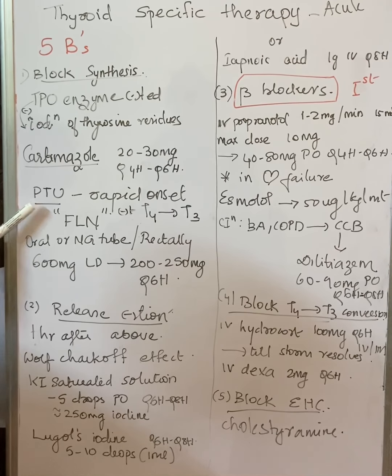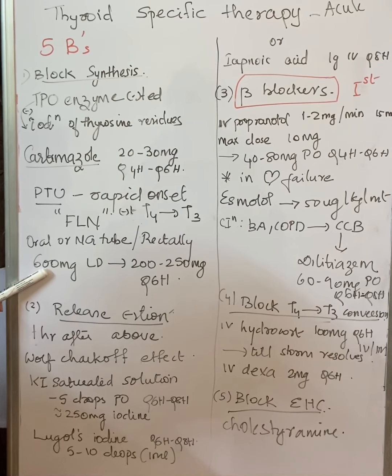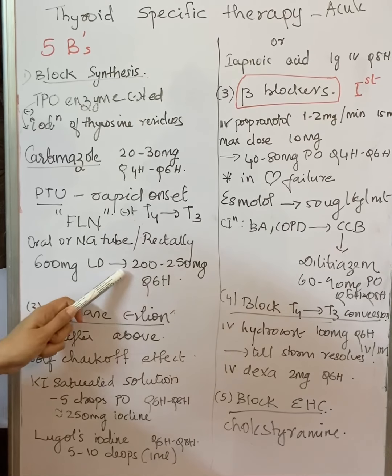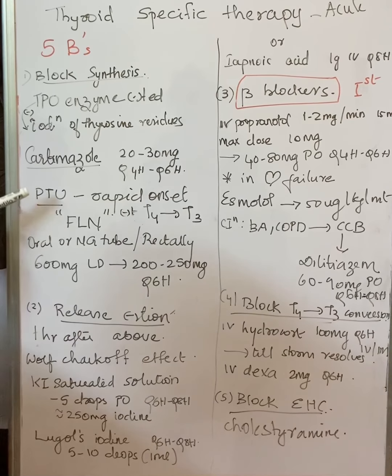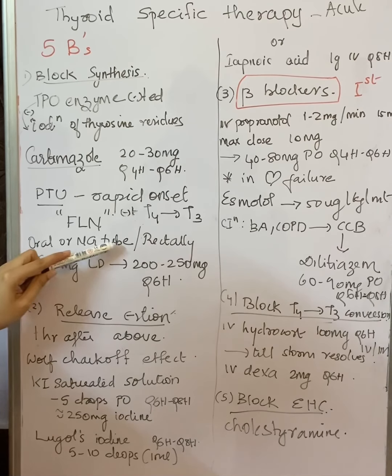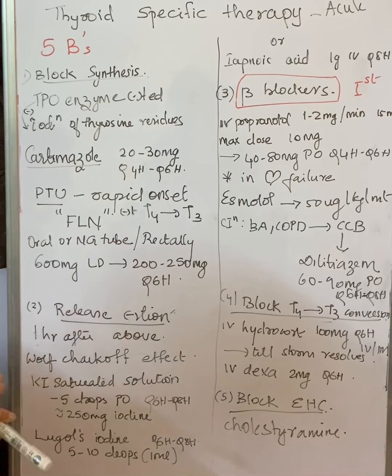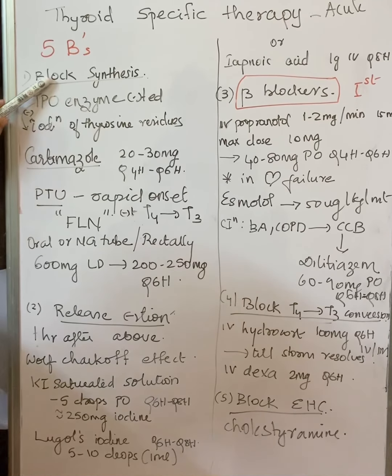If we are giving propylthiouracil, we have to give first a loading dose of 600 milligram, followed by 200 to 250 milligram every 6th hourly, and we can give it orally or through a nasogastric tube, or we can give these drugs rectally also. So we have blocked the synthesis of the thyroid hormone.